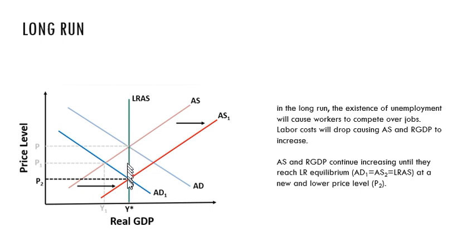So we end up back here at full employment, that potential GDP. The only thing is now we're at a lower price level. Okay, so we're always going to get back at some point in the long run to potential GDP or full employment because of the movements of aggregate demand and aggregate supply.